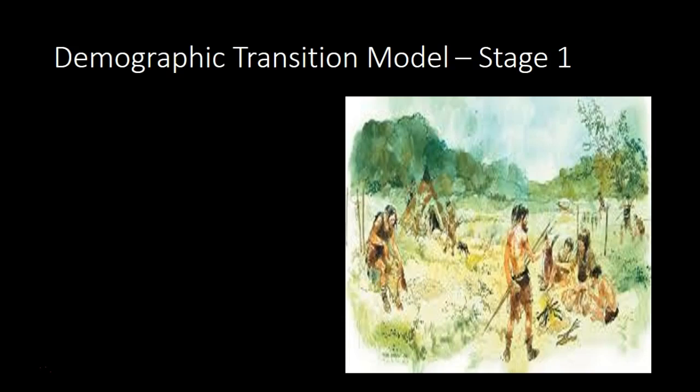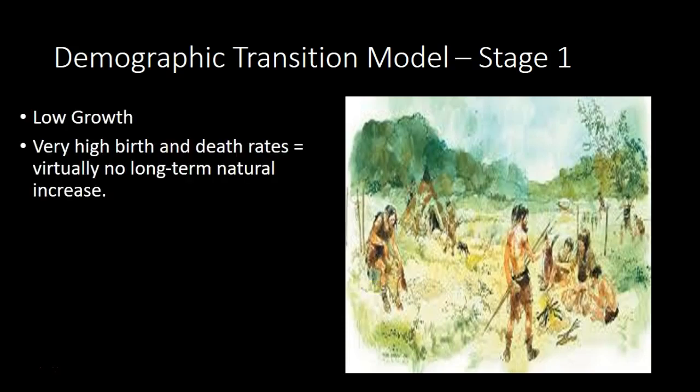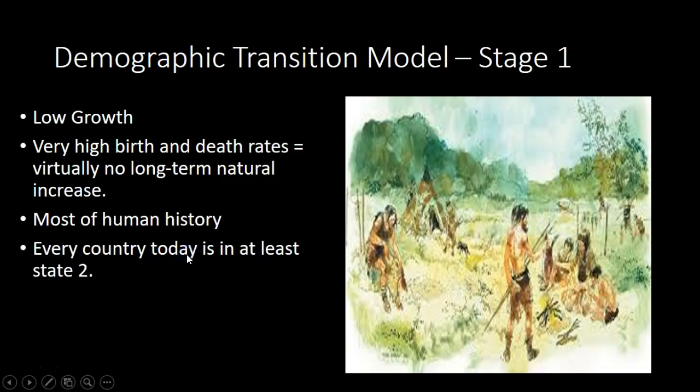So, demographic transition model stage 1. Low growth has very high birth and death rates. Virtually no long-term natural increase, because even though a lot of babies are being born, so many of them are dying so early that it doesn't matter. And other people die as well because of disease and other concerns. So there isn't any long-term natural increase. This is how we were through most of human history.